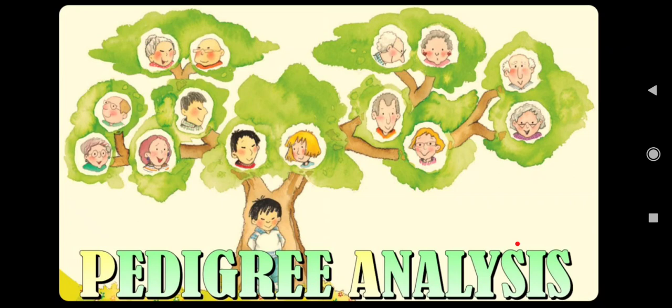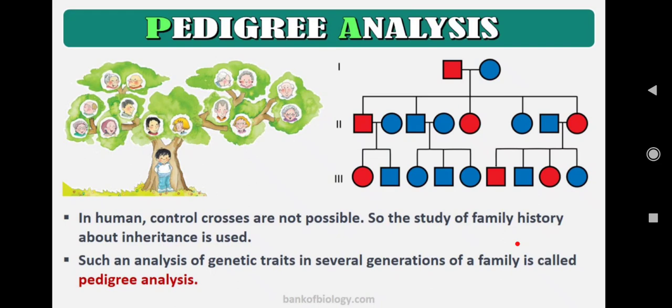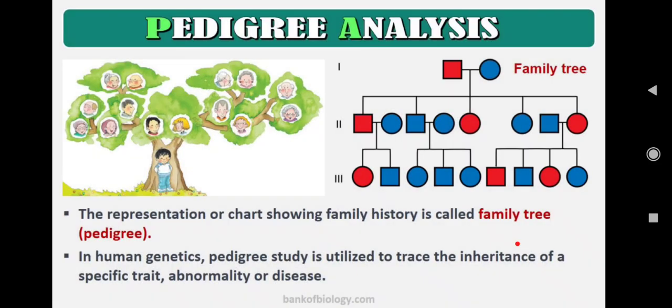Actually pedigree means that generation after generation, a particular character is noticed and analyzed. That is known as pedigree analysis. Clear? That is what they are coming to say here. The analysis of genetic traits in several generations of a family is called pedigree analysis.